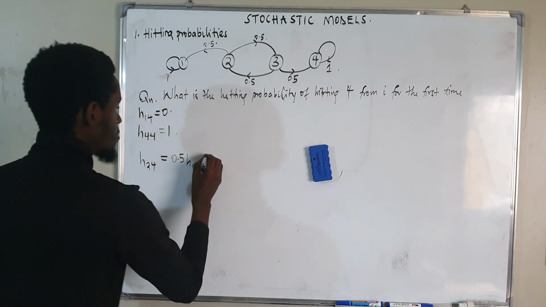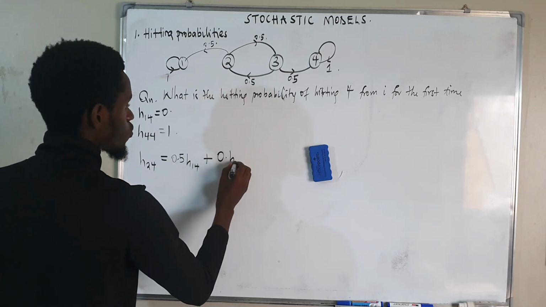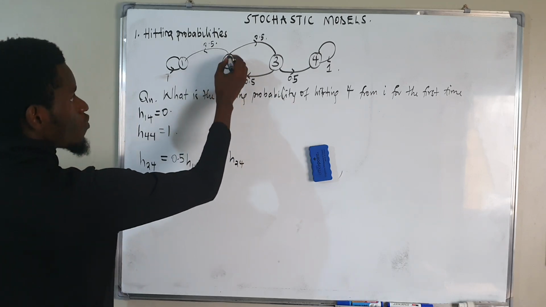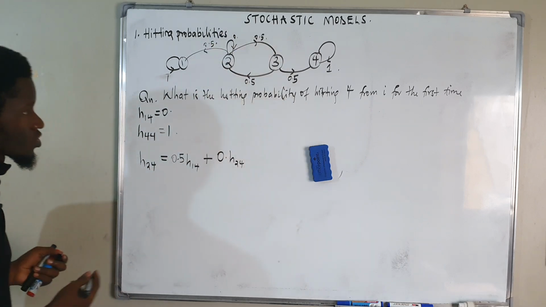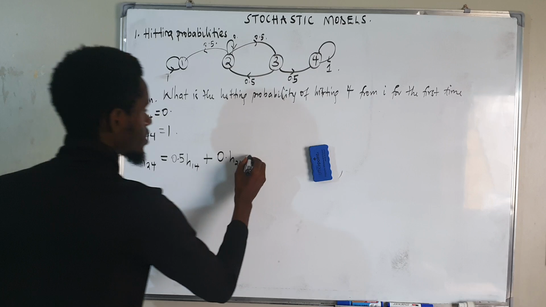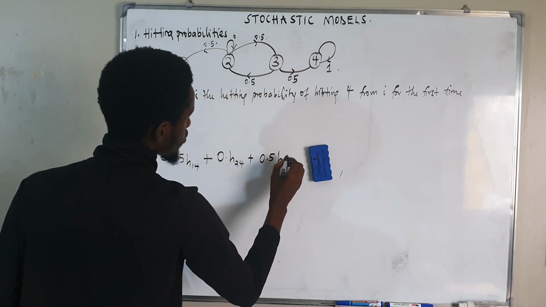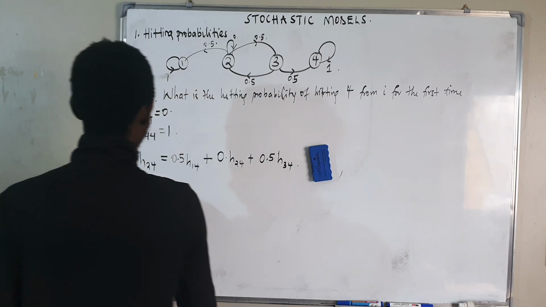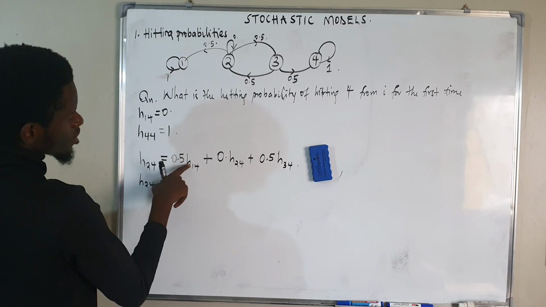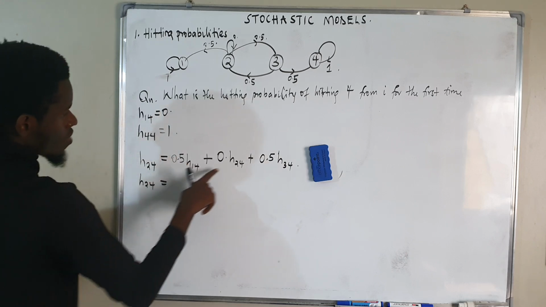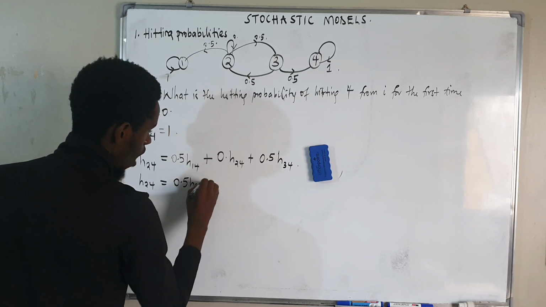Plus the probability of me staying at 2, which is 0, times the hitting probability from 2 to 4, because there's no staying at 2. Plus the probability of me leaving 2 to 3, which is 0.5, times the hitting probability from 3 to 4. The hitting probability from 1 to 4 is 0, so we have H24 = 0.5 H34. And that's my equation 1.